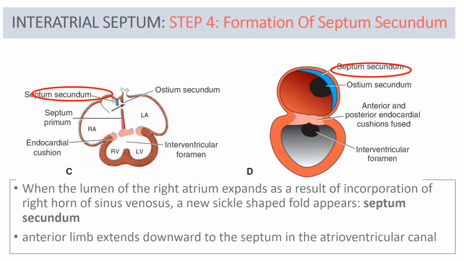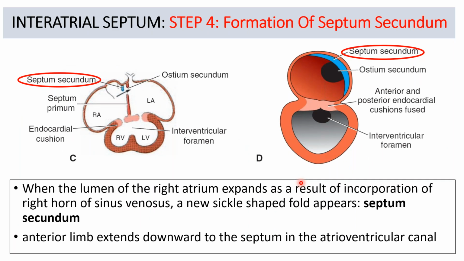Now we come to the 4th step, which is the formation of the septum secundum. This is the ostium secundum, which is the perforations in the upper part of the septum primum, and you can see before the ostium primum has closed, you can see ostium primum is no more here. It has been closed. Before that, this ostium secundum has formed.